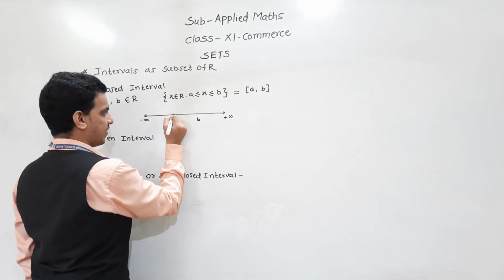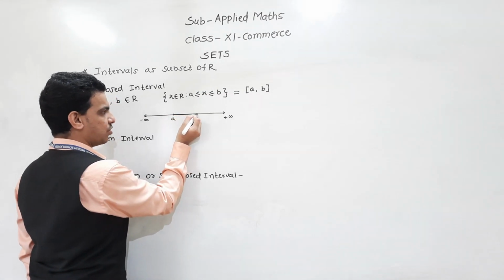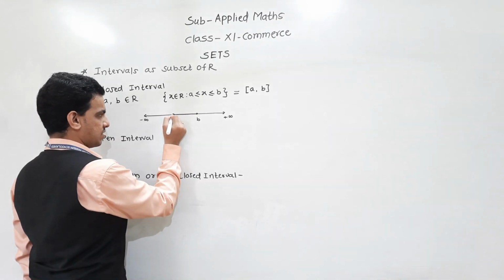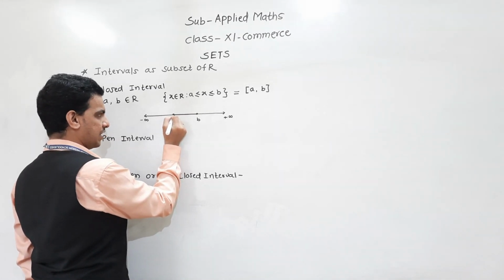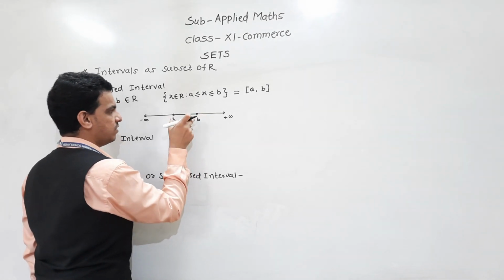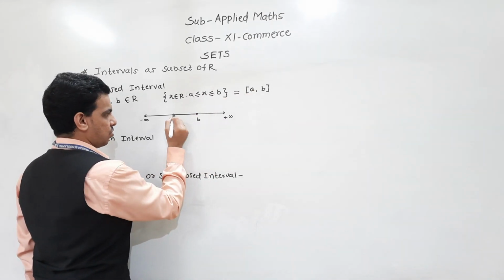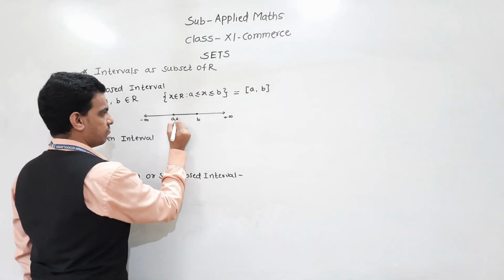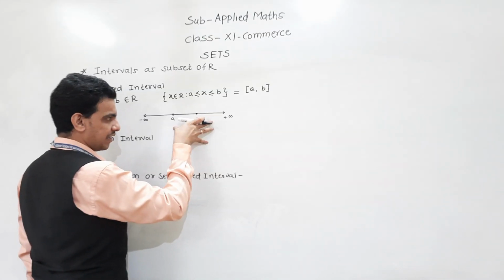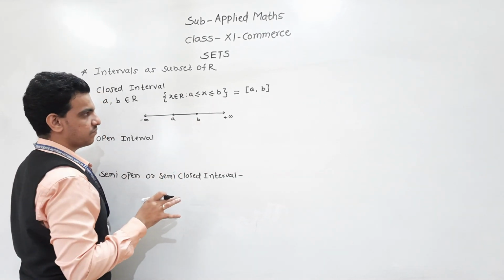All the values between A and B, including A and B, so we give circles at these two points and fill them, because A and B are included in this interval. This is a real line, and this set is an infinite set.